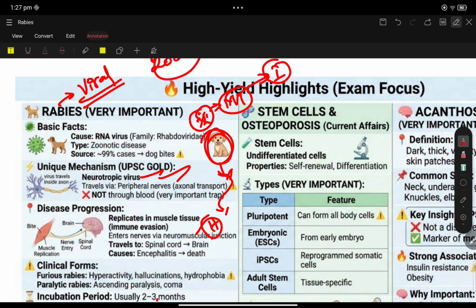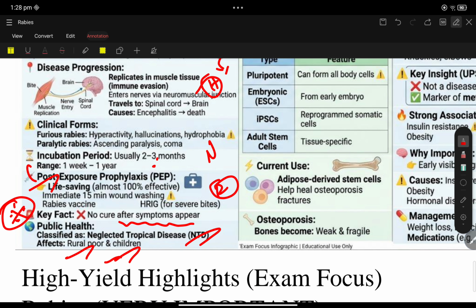So once it reaches the brain, it causes encephalitis, leading to hydrophobia, paralysis. See, once the man has been attacked by rabies, he starts to fear water, hydrophobia, and paralysis, coma followed by death. And no cure after symptoms have appeared. No cure. See, it is an extreme statement, no cure.